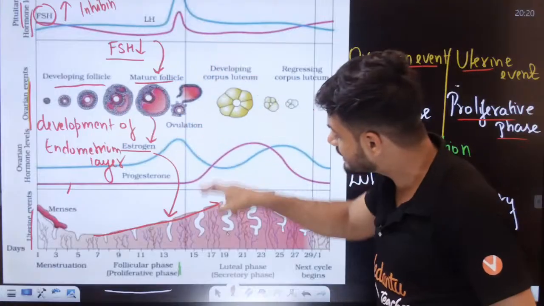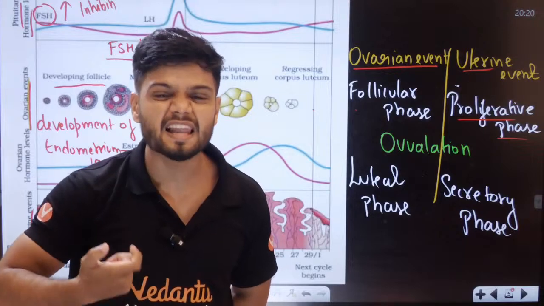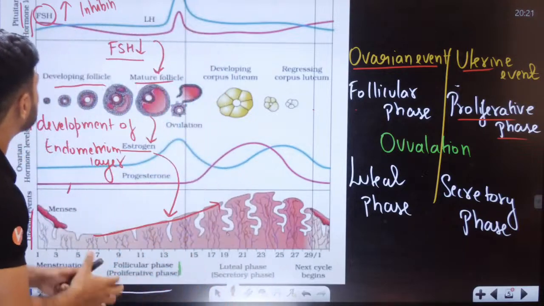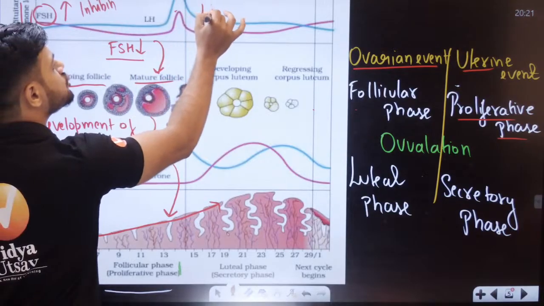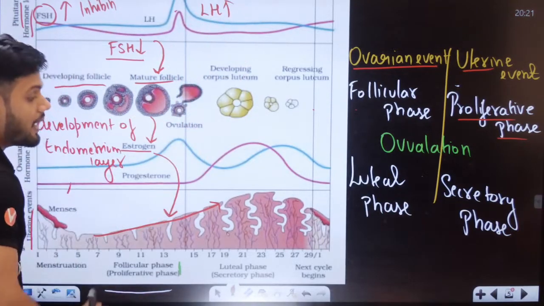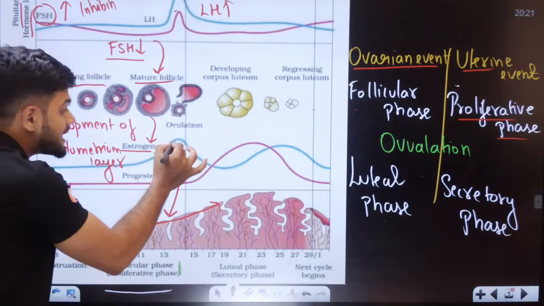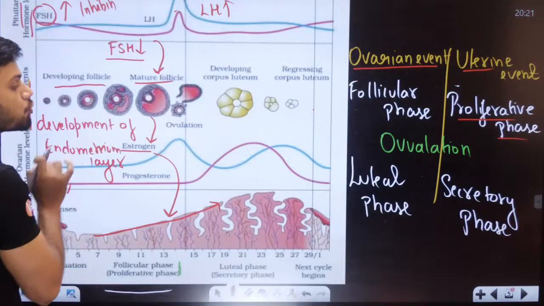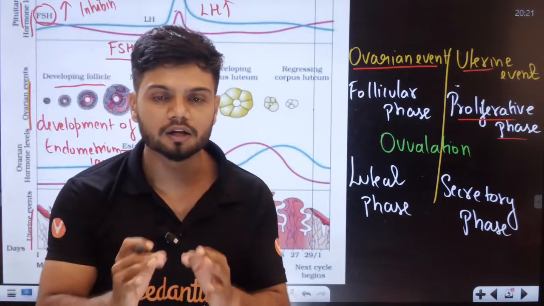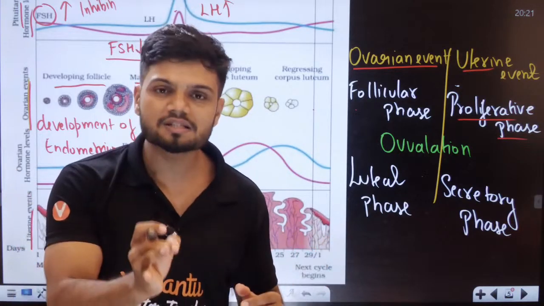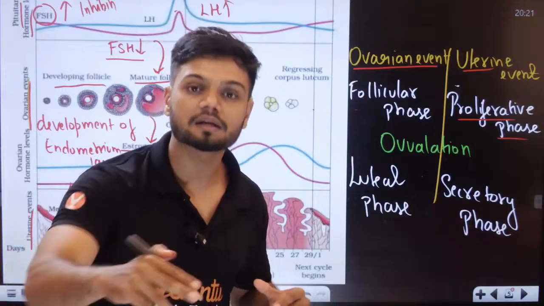Now on the 14th day, what happens, students? On the 14th day, there is an increase in the LH as well as an increase in the FSH. LH mostly, it is called the LH surge. Because of the increase in LH and also the increase in estrogen, that causes the Graafian follicle to rupture. Once the Graafian follicle ruptures, the secondary oocyte is released.